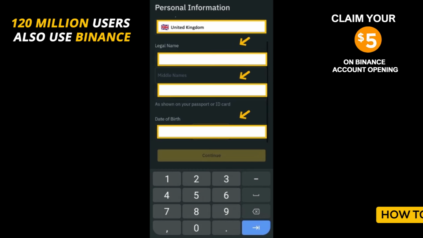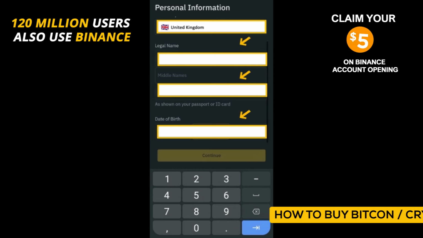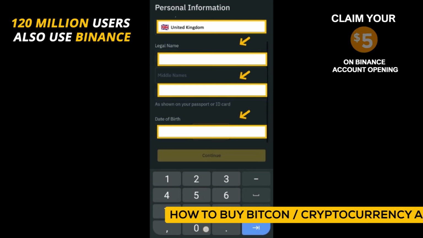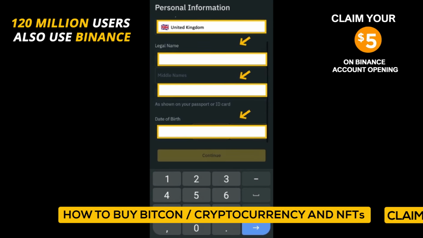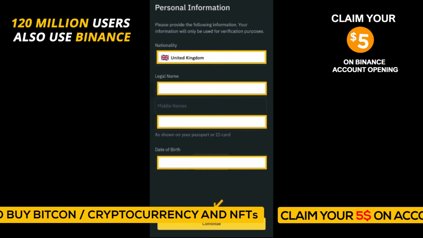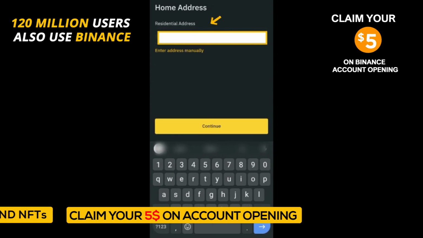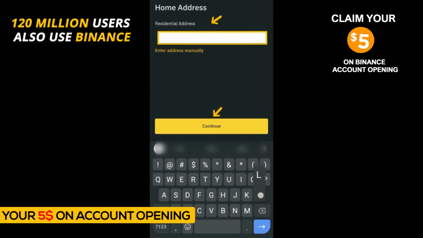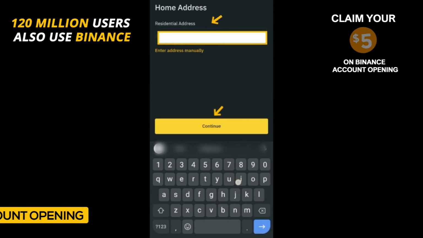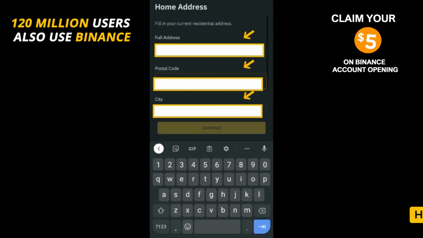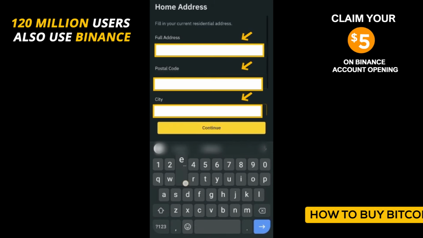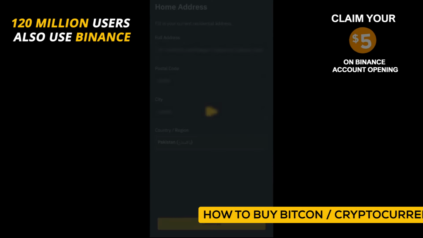And then put your legal name, which appears on your national ID card, and then put your last name. After that, put your date of birth and hit the Continue button. Then it will ask you to type your address manually in the bar. Type here and hit Continue. Then again, type your address in the bar, type your postal code and the city, and hit the Continue button.